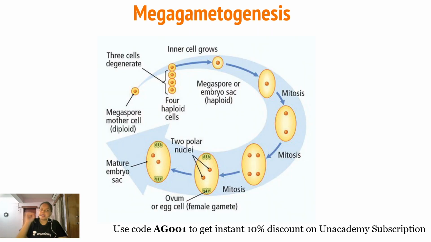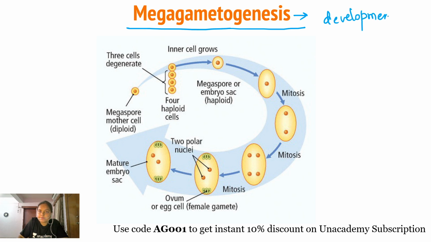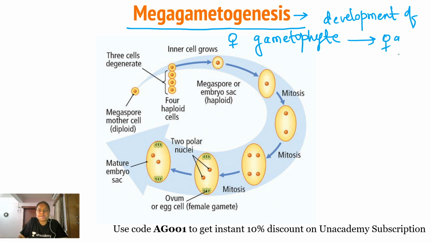Moving ahead, now let us discuss the process of megagametogenesis. That means the development of the female gametophyte, which ultimately leads to the development of the female gamete. That is megagametogenesis. Genesis is formation, gameto is gamete, and the mega term is used in case of female.